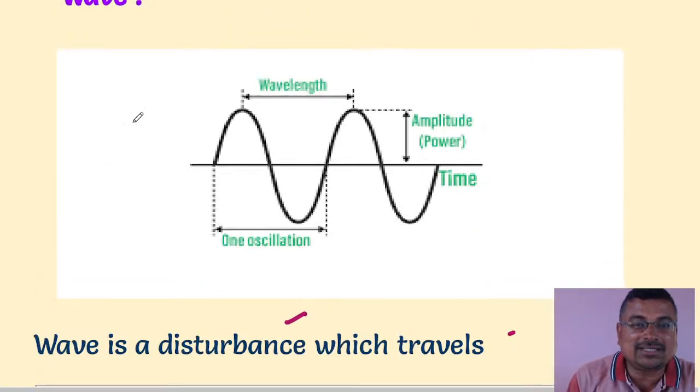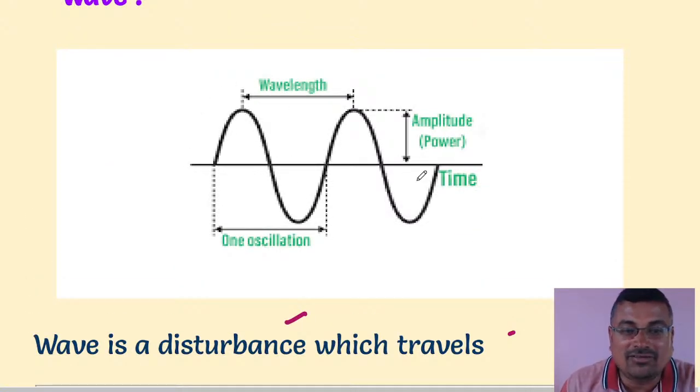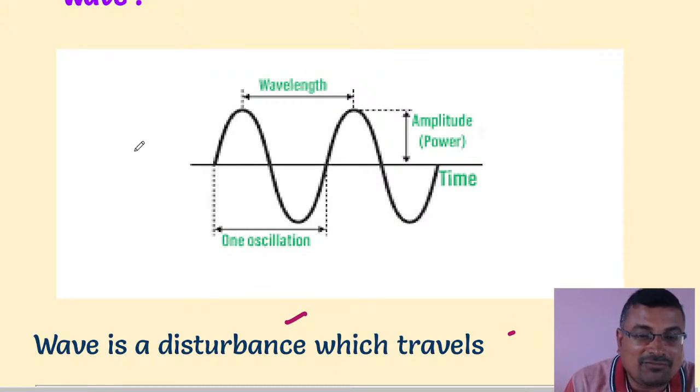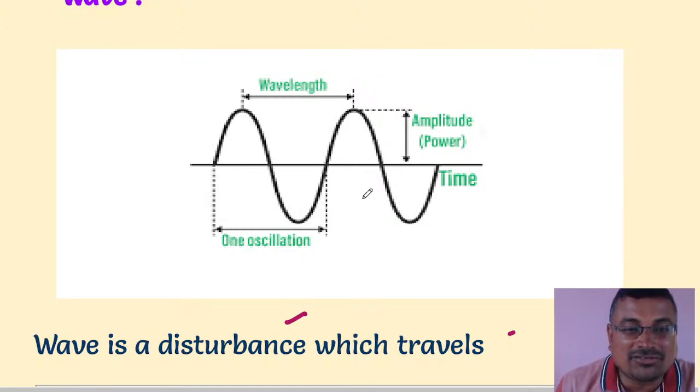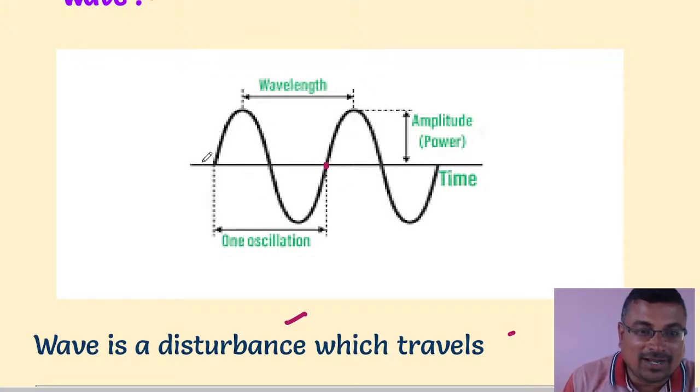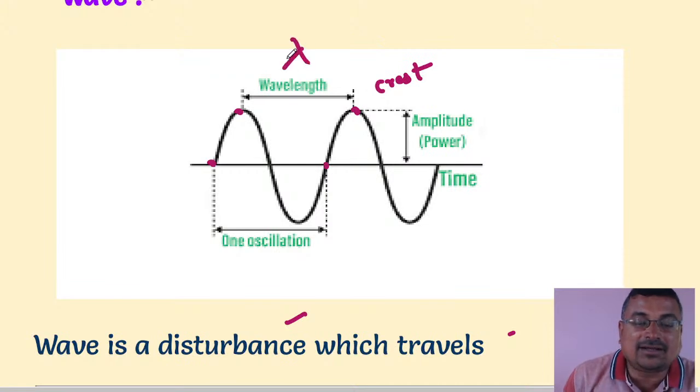So here, that is the wave. This is a sinusoidal wave. The number of oscillations in 1 second is called frequency. This is up and down, this is called one wave. The distance between two consecutive crests is called wavelength, represented by the symbol lambda. Now the height of the wave is called amplitude. The maximum displacement from the mean position is called amplitude.